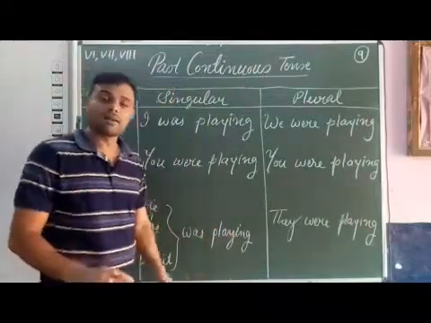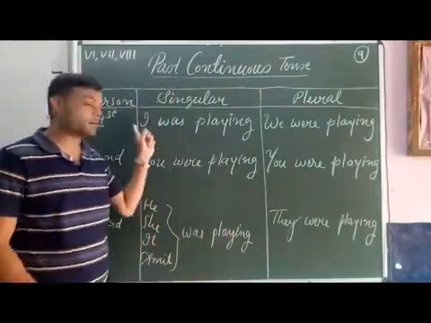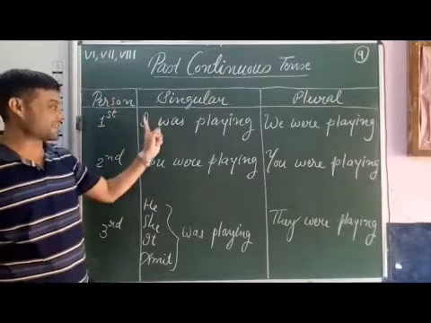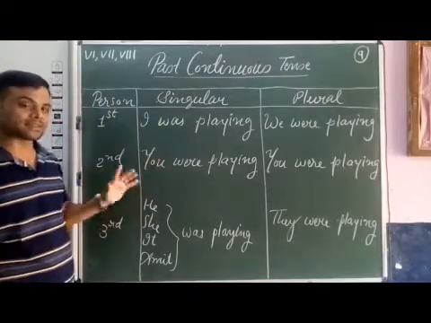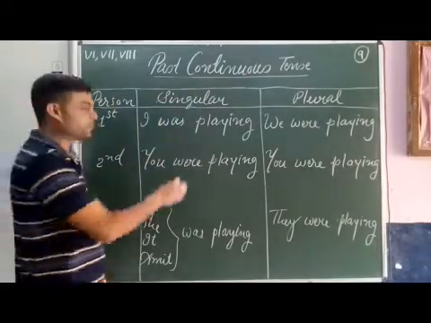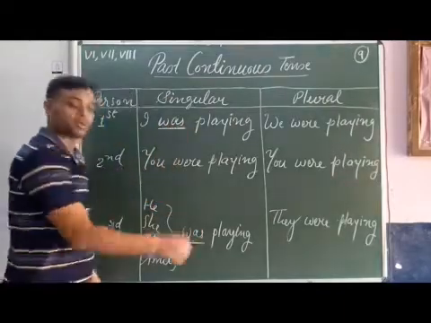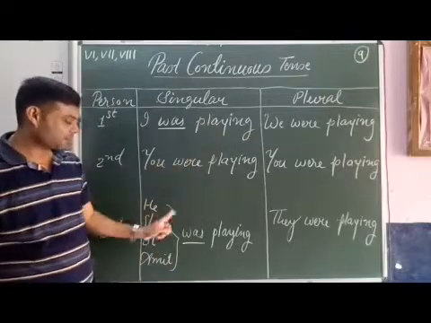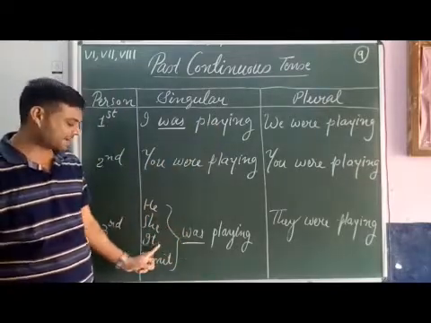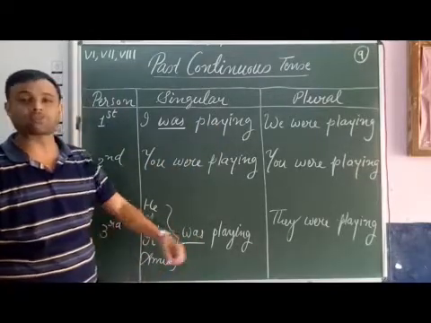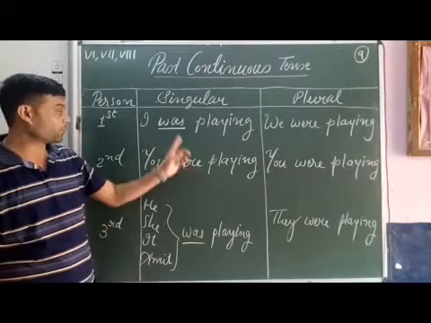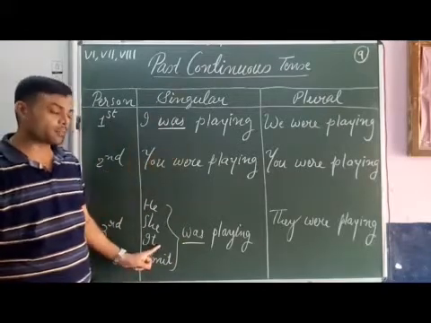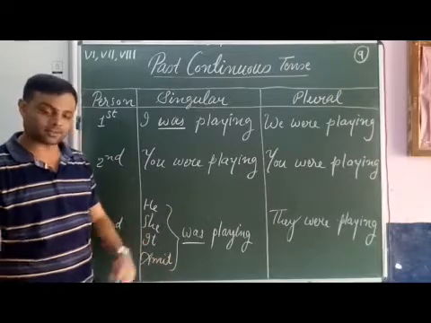So remember, with first person singular and the third person singular, we use helping verb was. You can see in the table. I was playing, he was playing, she was playing, it was playing, Amit was playing. So with first person singular and with third person singular we use was.